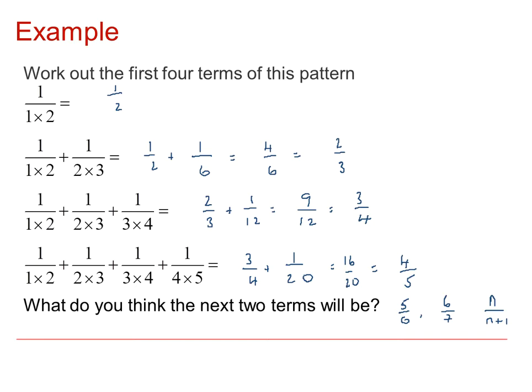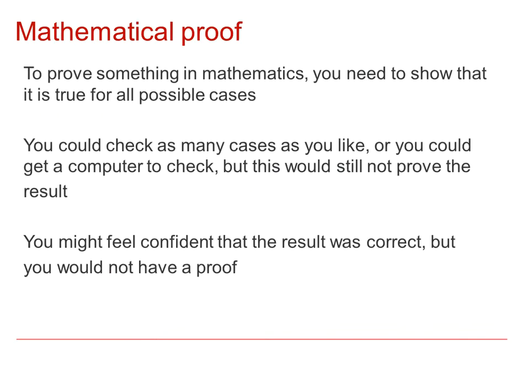We've checked a few examples. It seems to be that they all follow this pattern, n over n plus 1, but we can't possibly check every single example, and that's what we would need to do if we were to use this sort of method. With something like this, there are an infinite number of them, so that's not possible. It doesn't matter how many we check, we still haven't got a proof that they are all going to follow the same pattern. We might be fairly confident, however, it's certainly not a proof.